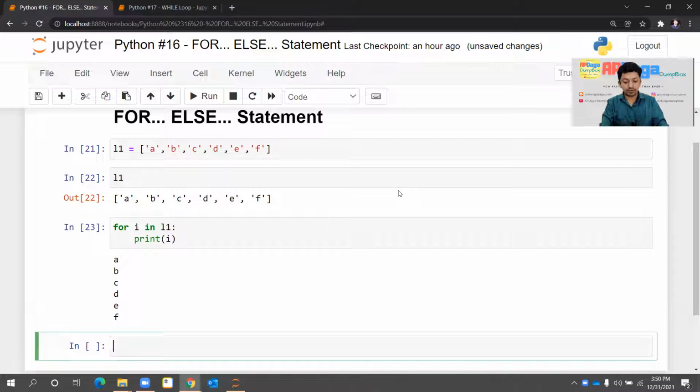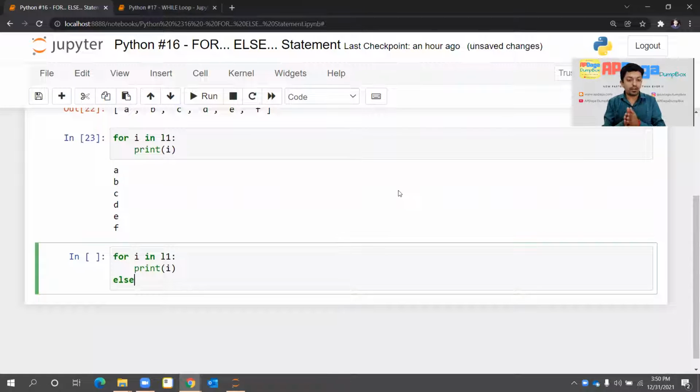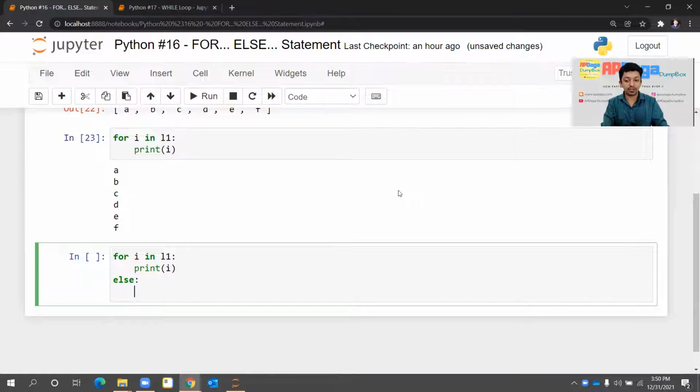Let's try that. I'll write again for I in L1, print I, and then I'll write the else statement, for else. Look at the indentation. The for and else start at the same indentation level. Don't write something like this, it will throw an error. Whatever position the for is starting at, you should write else starting from that position only.